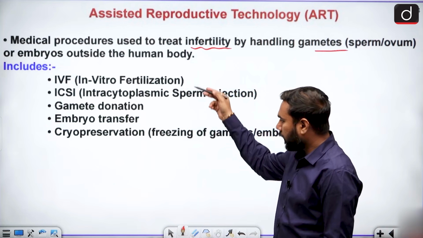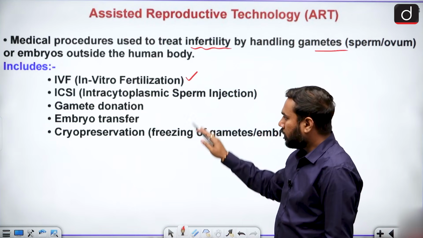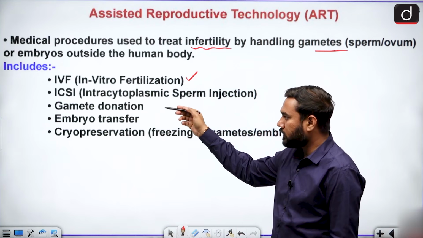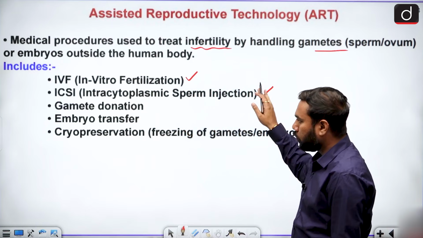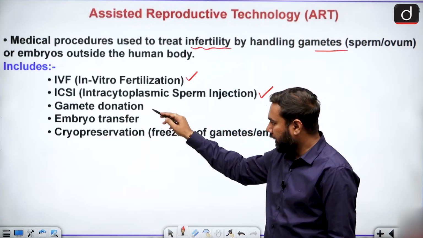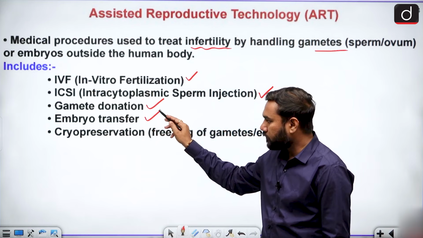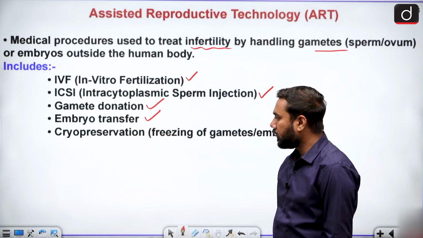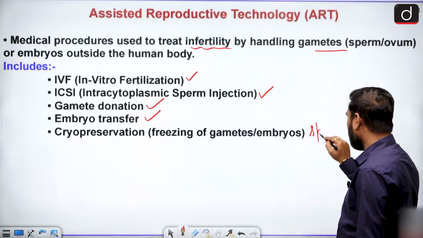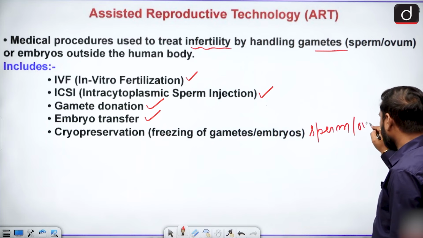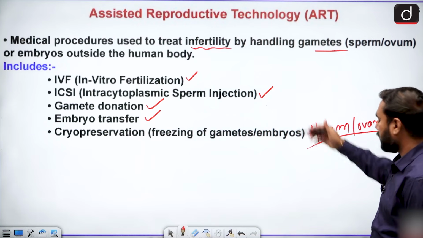And it includes some basic things: IVF, which is known as test tube baby, in vitro fertilization; there is ICSI, intracytoplasmic sperm injection, how you can enter the sperm into the womb. Gamete donation is there, like sperm donation. Embryo transfer is there, like you can transfer the full embryo with it. And cryopreservation, freezing of gametes, meaning sperm and ovum. This is new in India. This is known as your ART.